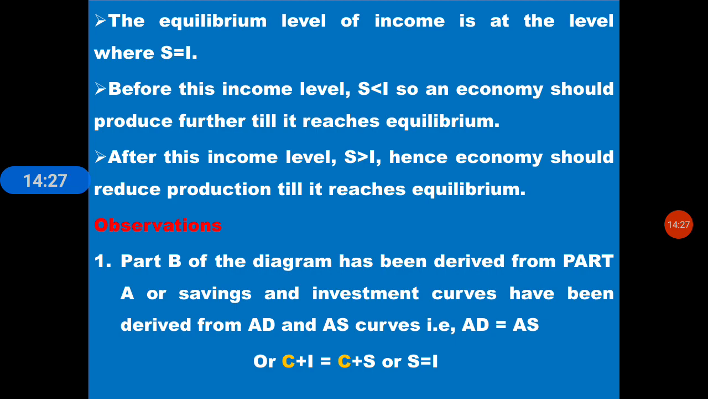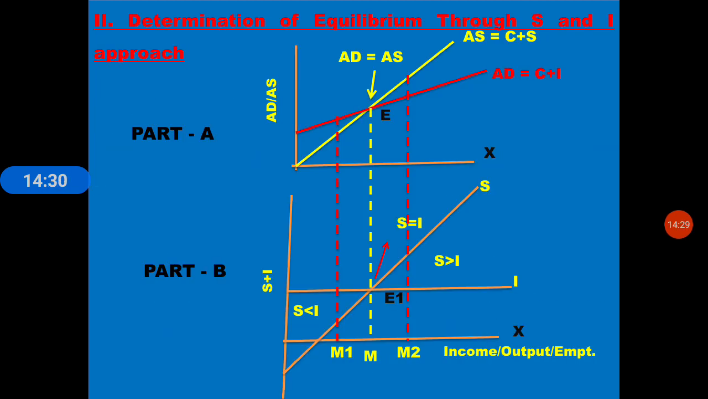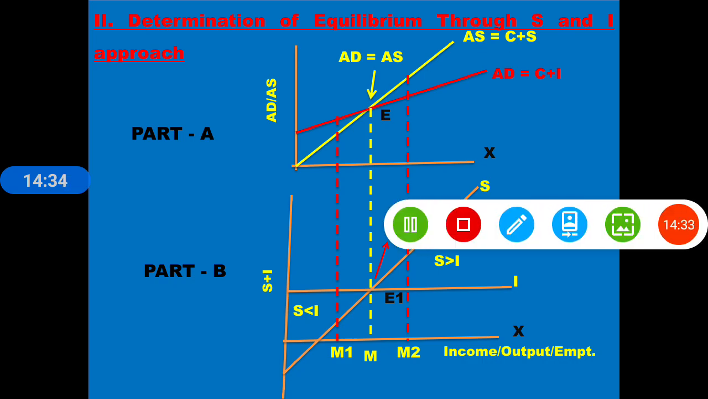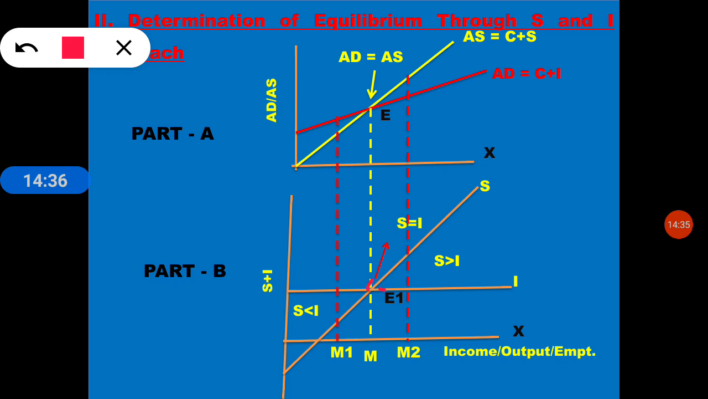Here you can see before the intersection point S equal to I, before that you can see the level S is less than I. So here what is the condition? Here it is said the economy should produce further till it reaches equilibrium.